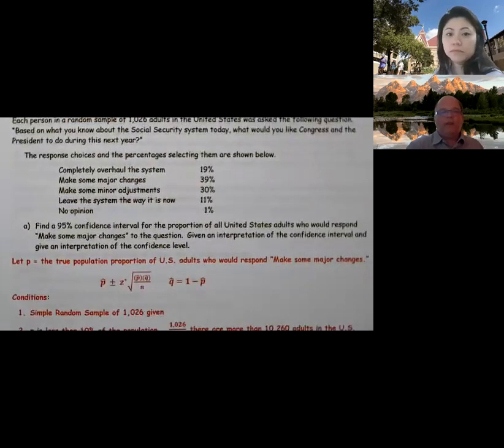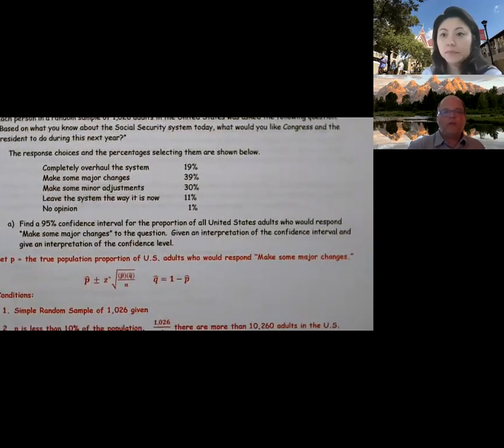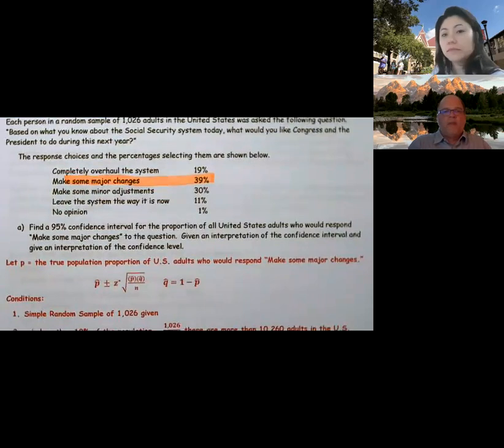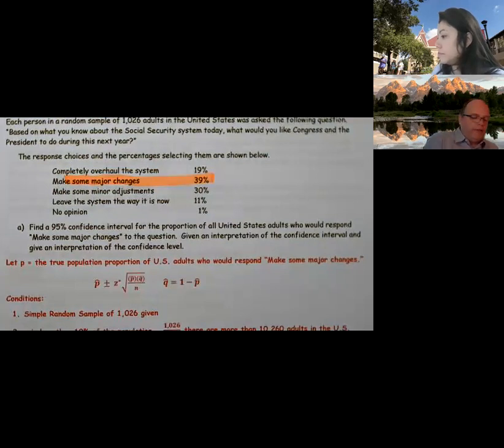It says find a 95% confidence interval for the proportion of all United States adults who respond, make some major changes. Right, so we care about make some major changes. To the question, give an interpretation of the confidence interval and give an interpretation of the confidence level.